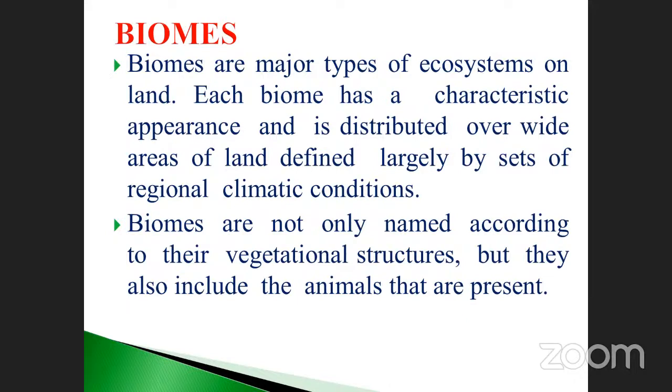A set of regional climatic conditions. That is very, very important, my dear students, in this part. First of all, you should note it down. Biome is nothing but the major type of ecosystem. It is defined largely by a set of regional climatic conditions. Different lands and areas will not have the same type of climate, isn't it, my dear?